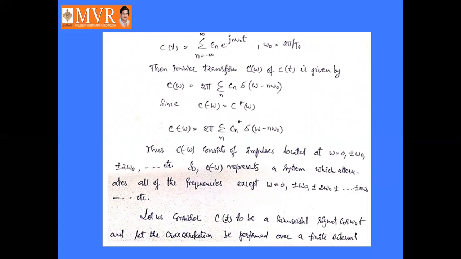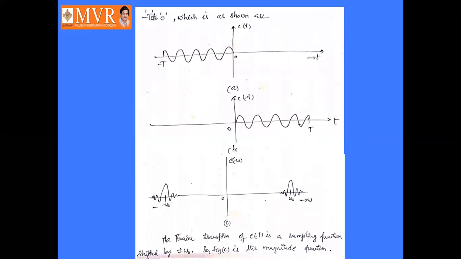So let us consider c of t to be a sinusoidal signal cos omega naught t, and let the cross correlation be performed over a finite interval minus T to 0, as shown. See here, c of t is a periodic signal located in the finite interval minus T to 0, that is figure A. If you take c of minus t, it is the mirror image of c of t, which is located from 0 to plus T.